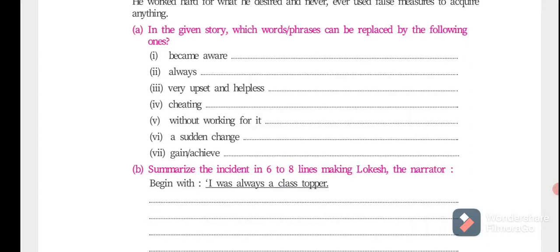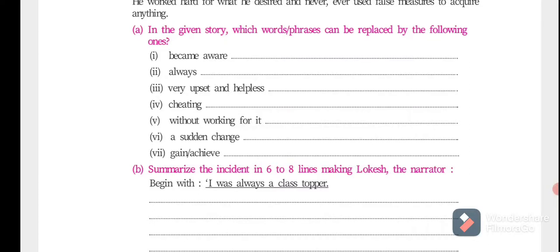I offered to let him copy from my answer sheet, but Farhan refused because he was a different kind of student, saying that he didn't want to score a single unearned mark. Okay, unearned means without working for it.